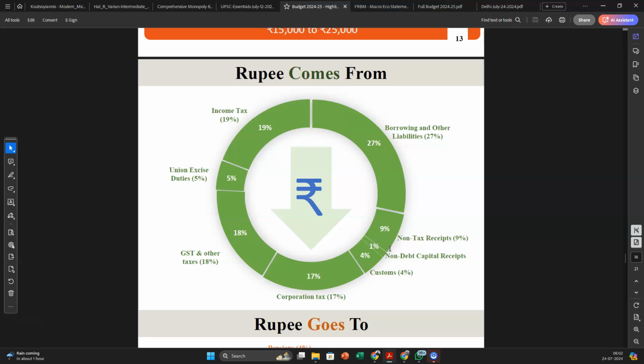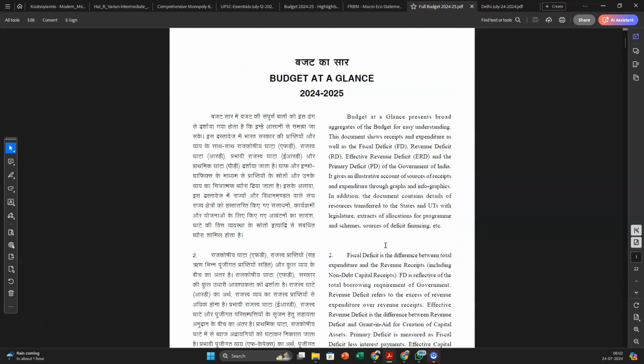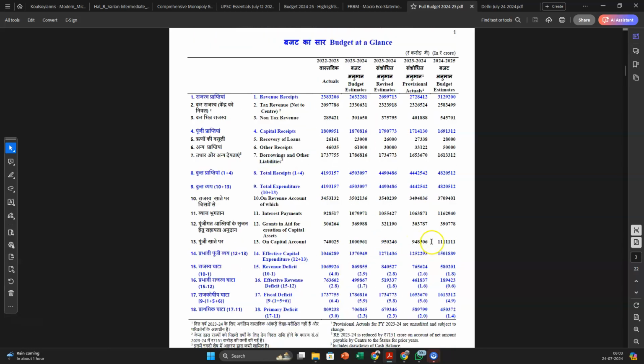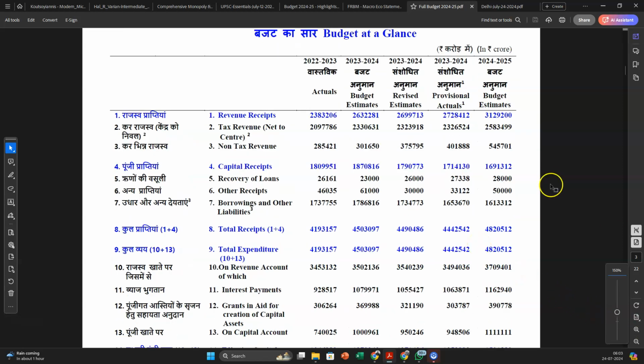Reading about just the last few bits, folks, and then I will walk through the newspaper. The last few things that you should understand, the income and expenditure scenario of the government of India. Let me show this to you through this document. This document is the budget at a glance. In this document, you should be very clear with certain things. I'll teach you in the budget thing as well. What are these actuals? What are revised estimates? There's a new term called provisional actuals. What is this provisional actuals? And then you have something called as budget estimates.